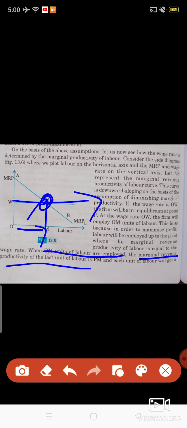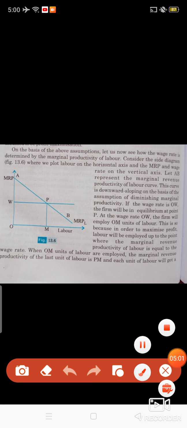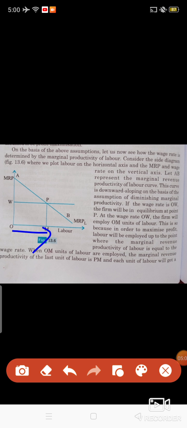So the firm will employ labor only up to the OM level. After that the firm will not hire, and this is the maximum profitable labor. You can see this wage rate is equal to the marginal revenue productivity of the last unit of labor employed. So in this way we can determine the wage rate of the labor.